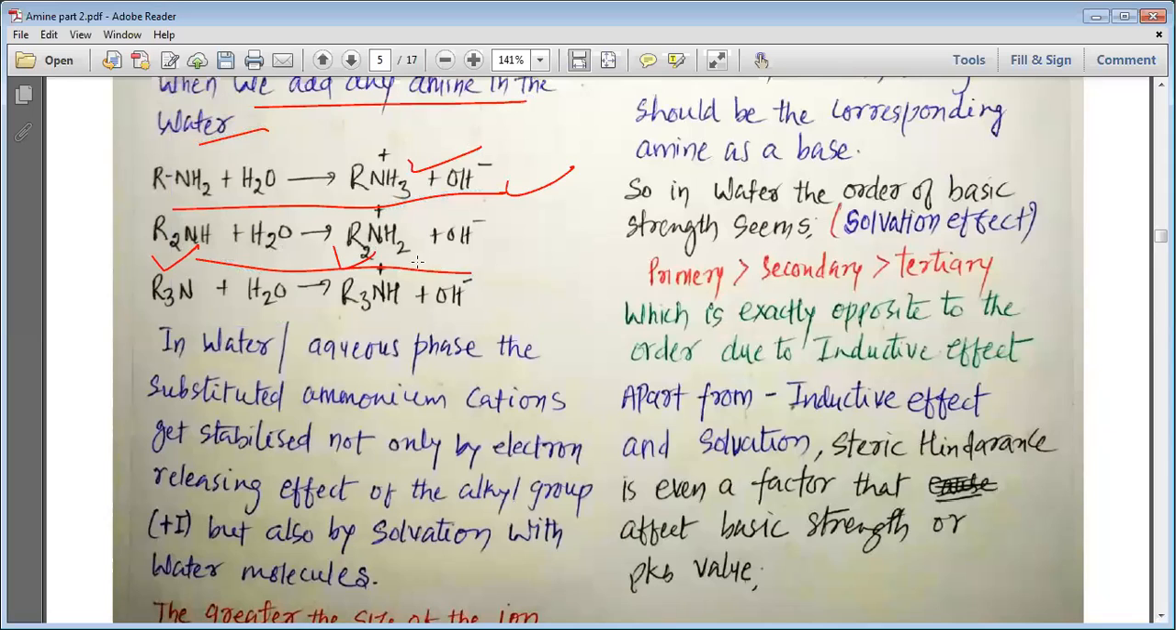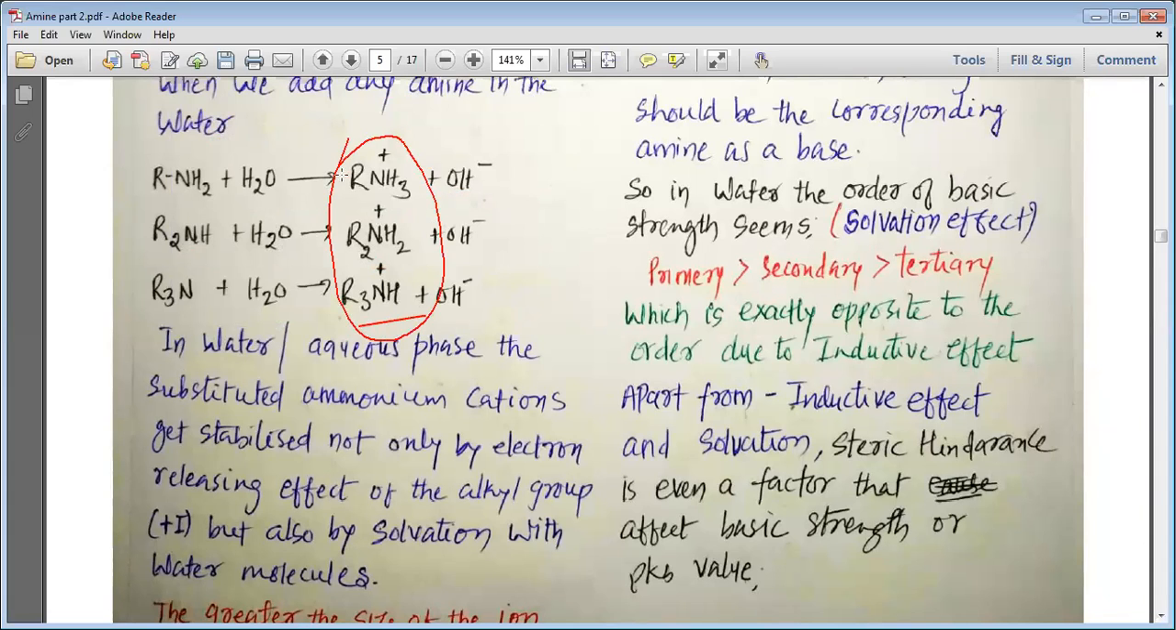R2NH will form R2NH2+ and OH-. R3N will form R3NH+ and OH-. So this is how the ammonium salts are produced when any amine is added to the water, and these are the ammonium salts.